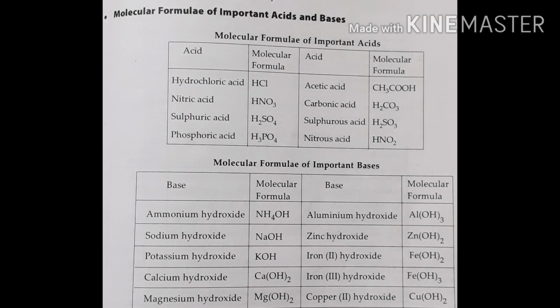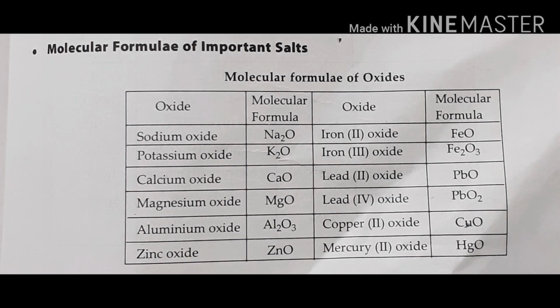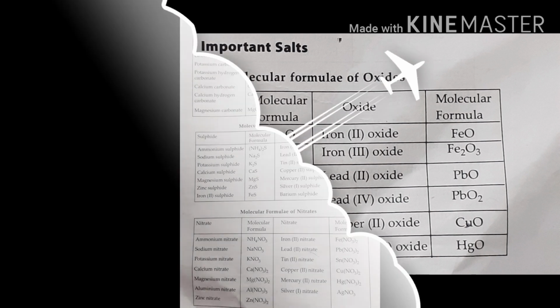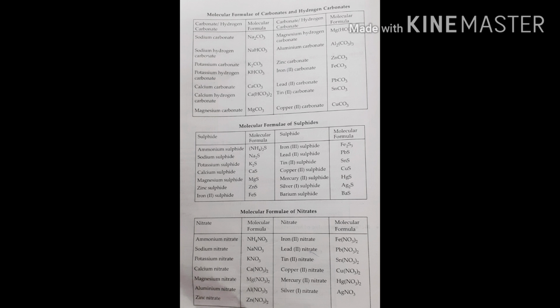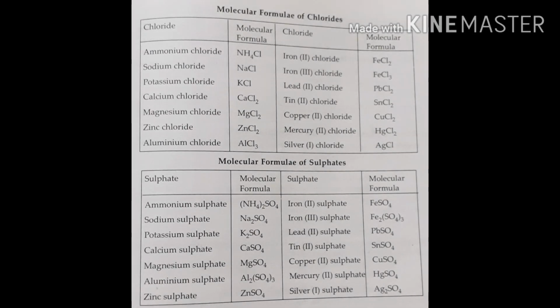As we see, some molecular formulas of important acids are hydrochloric acid, acetic acid, and some general formulas of common salts are also mentioned. And here are some important formulas related to carbonates, sulfates, nitrates. So you can write these formulas and make the chemical formula of these.